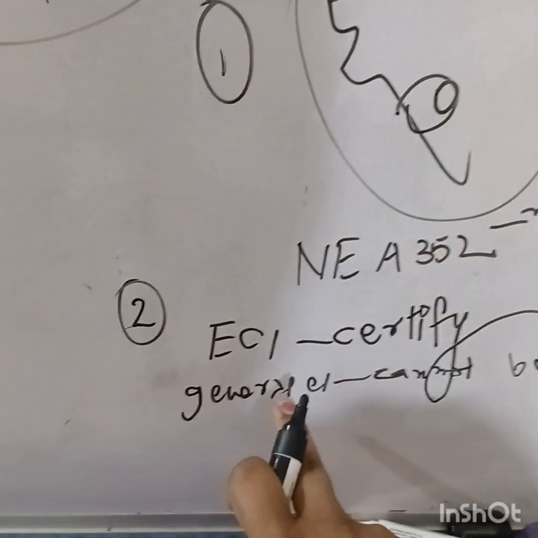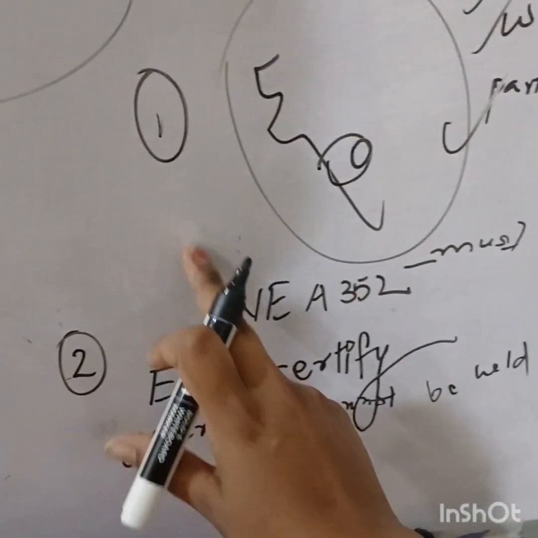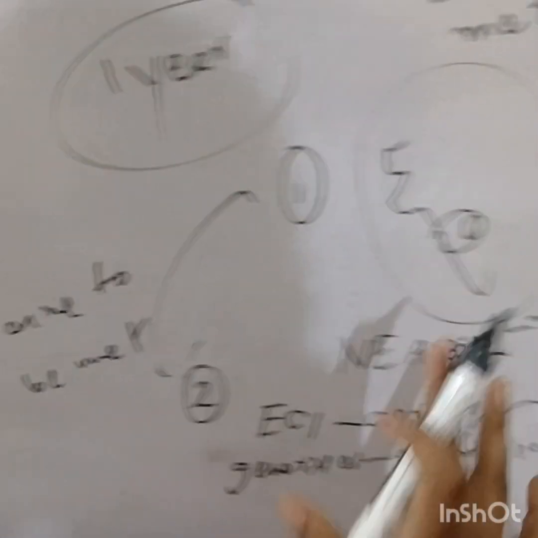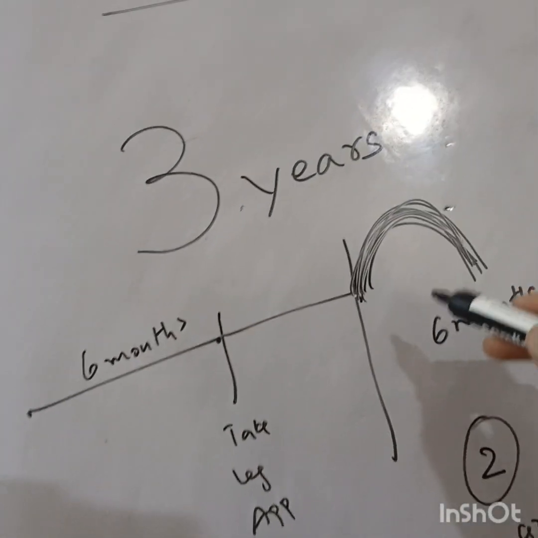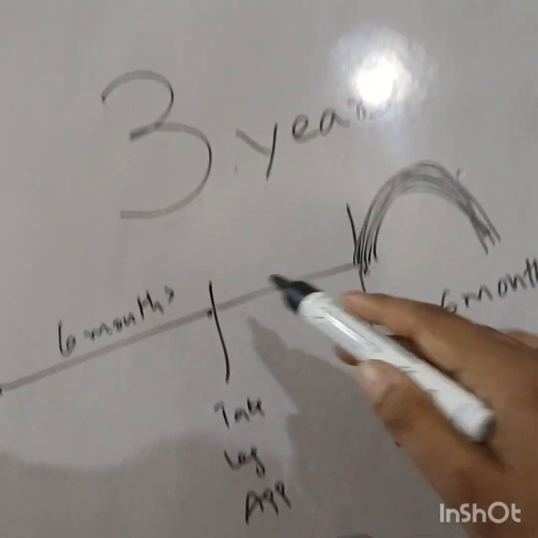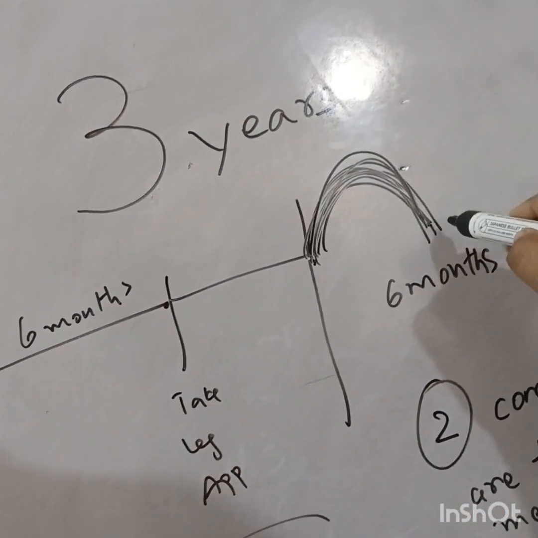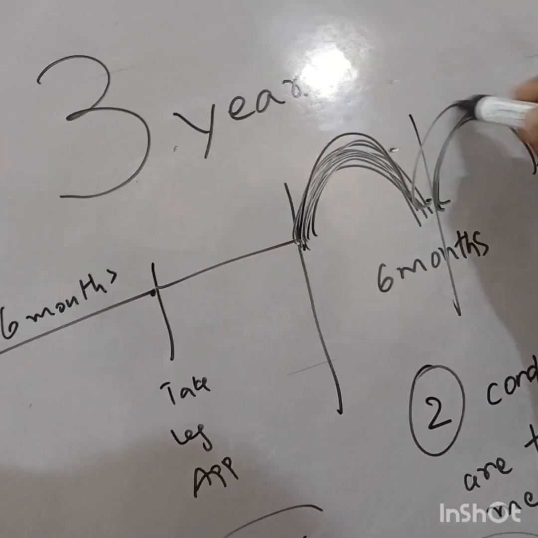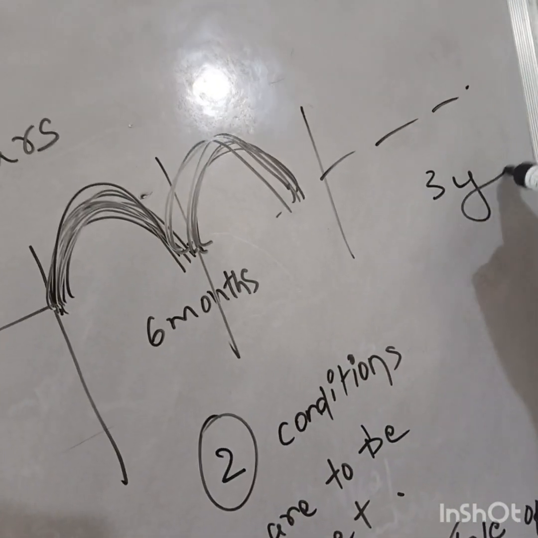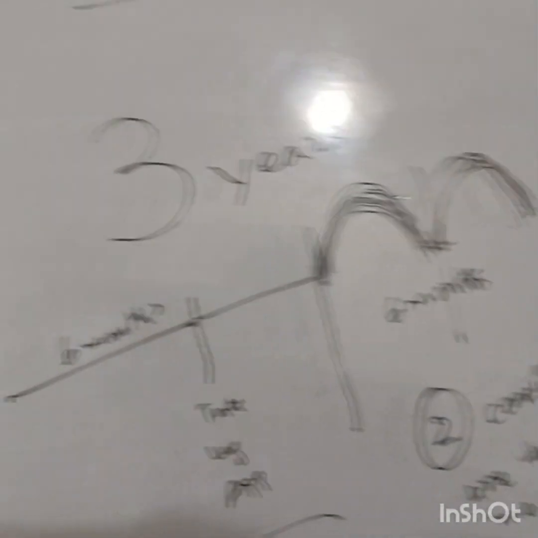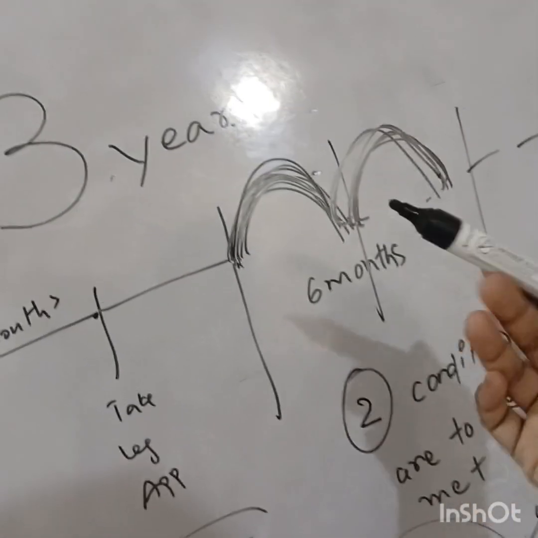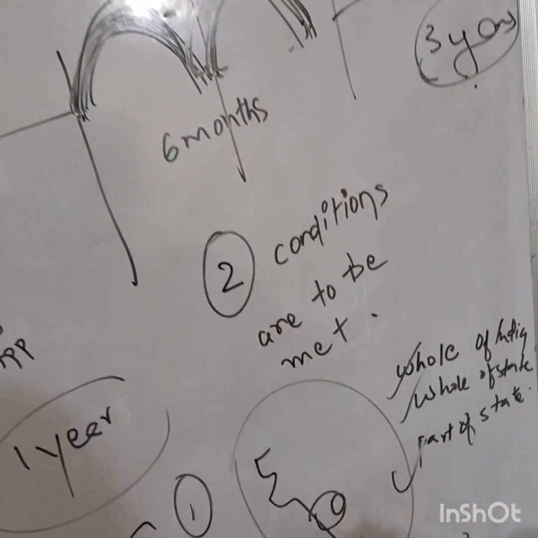So this should happen, and this should happen. Both together are to be met. Only if two conditions are met, only then after this 1 year of president's rule, another 6 months can be extended. And from there, for another 6 months, if it has to be extended, the same two conditions are to be met. Such way till 3 years, the maximum. But after 1 year, for these 2 years, these conditions are to be met. Like a periodical approval for every 6 months, but these conditions are to be met every time.